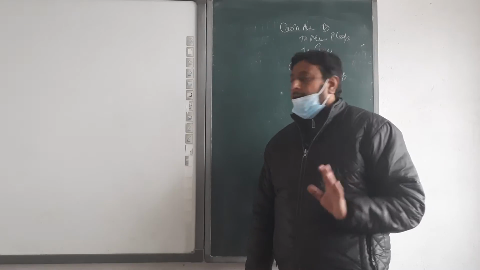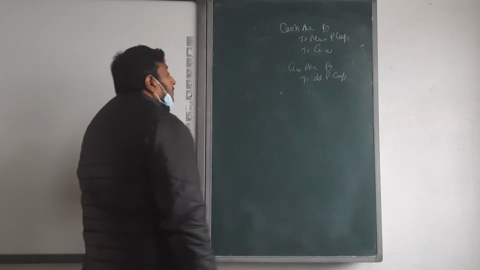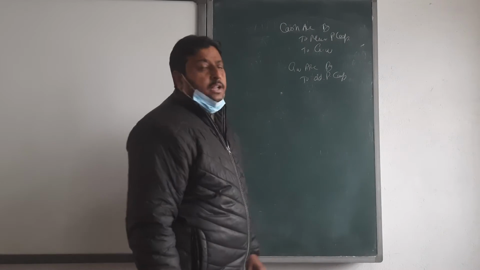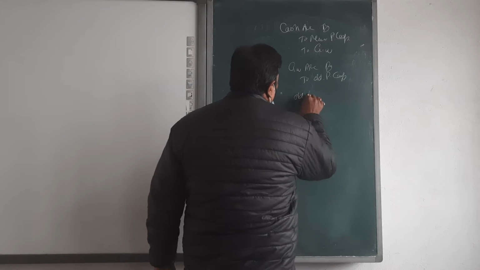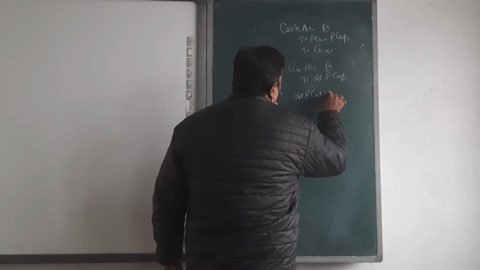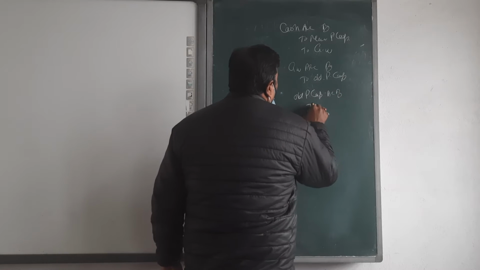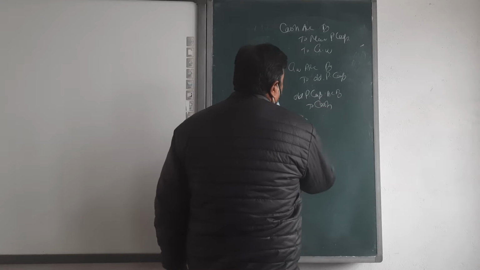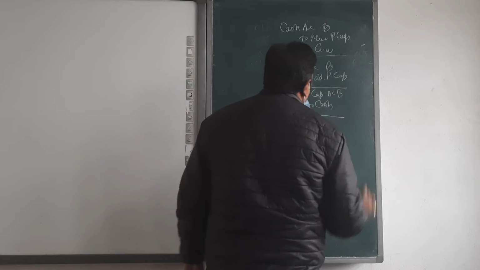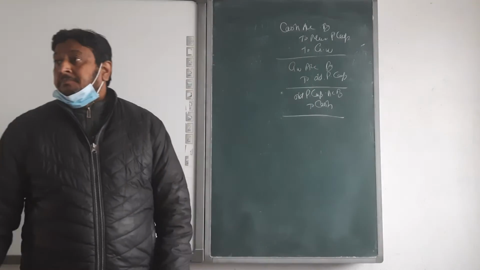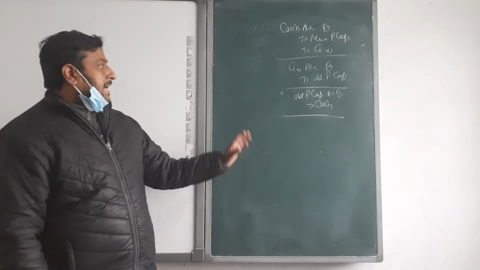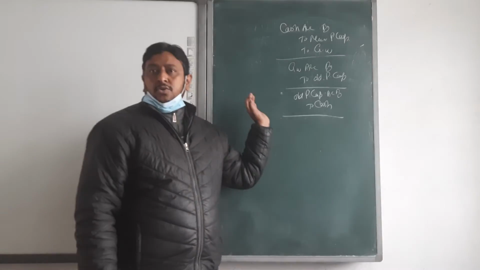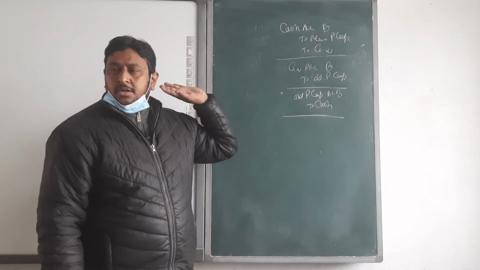And after that, if a partner withdraws the goodwill, one more entry is there: old partners' capital account debit to cash. These three entries are made at the time of admission of a partner.